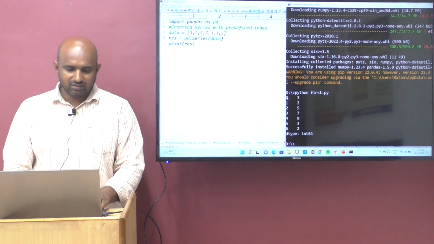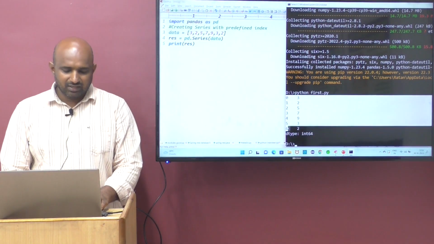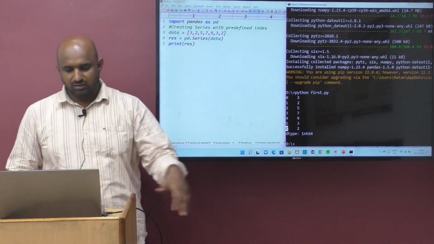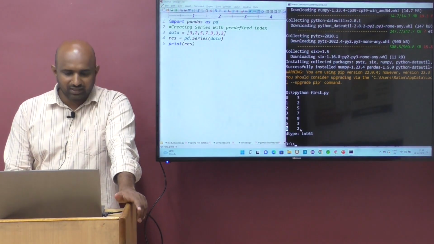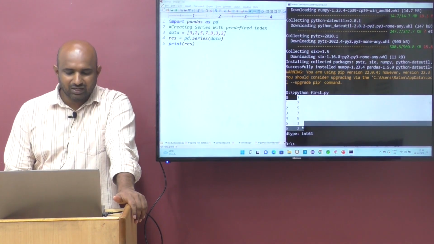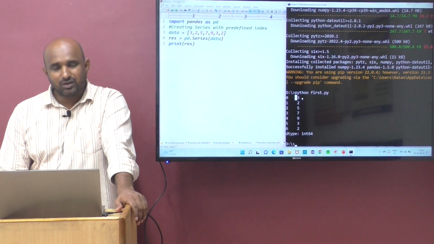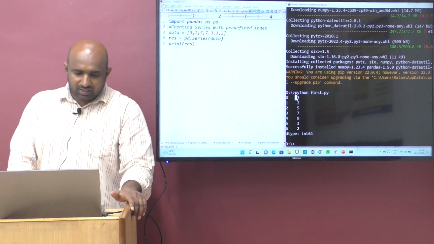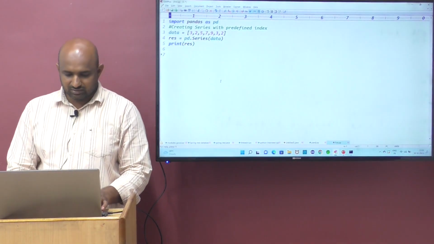If you run this code, you will get this output. For the data type, dtype, you will get int64 format. These are called index, guys. By default, index starts from 0. This is called the index column, and this is the data column. So 3, 2, 5, 7, 9, 3, 2 again. The first column is the index column, and this is the data column. Exactly, one dimensional, and it contains an index. This is a predefined index. By default, the predefined index starts from 0: 0, 1, 2, 3, 4, 5 like that.